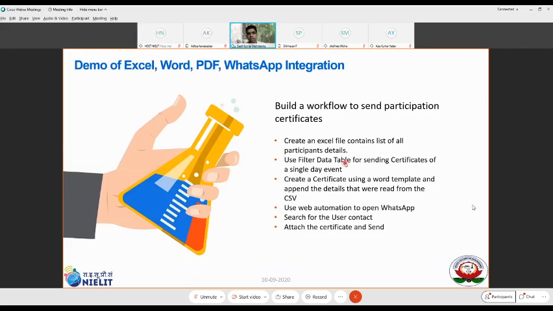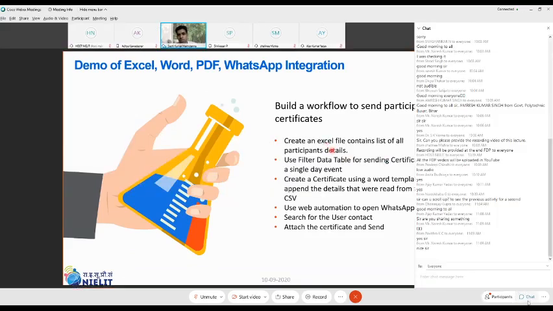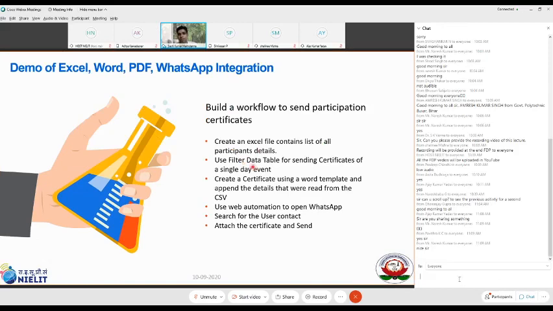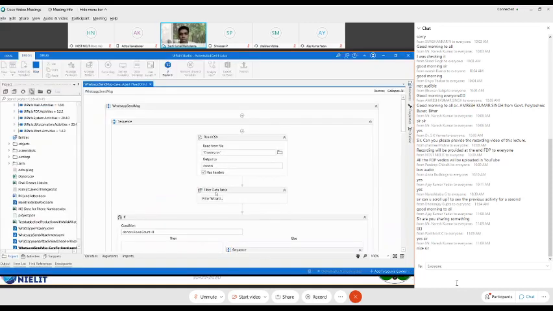The application started. As I told you, this is the use case. It picks up the list of donors, creates a PDF for the user so that the invitation can be sent, converts it into a PDF, and sends it to WhatsApp. So it started, and I think it is done.